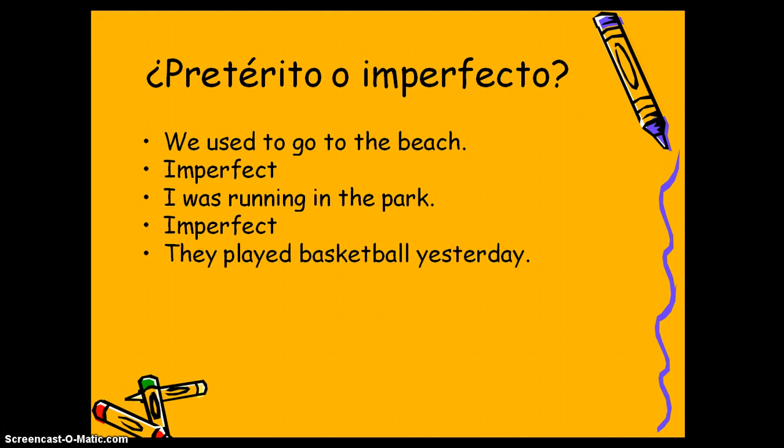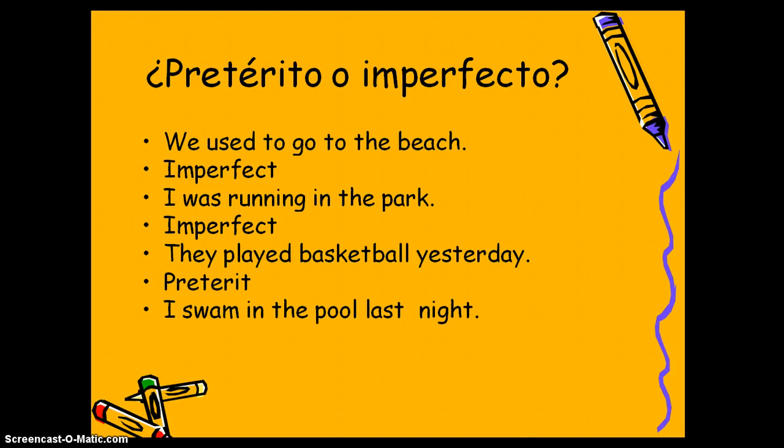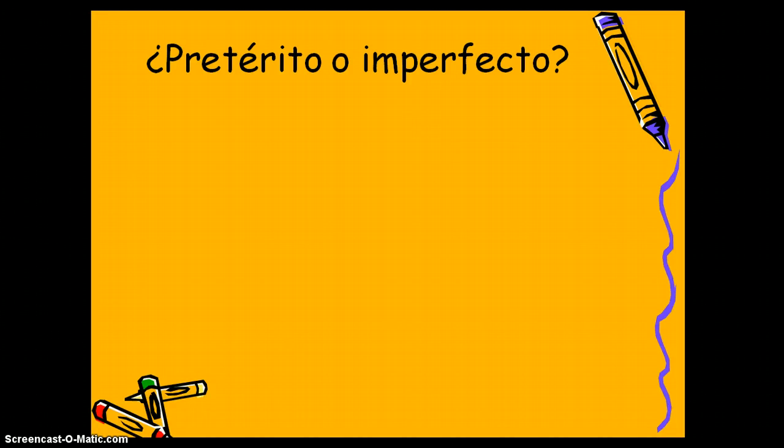They played basketball yesterday. We have the word yesterday, so we know specifically that it occurred and it finished yesterday. We would use preterite. I swam in the pool last night. We have that key of last night. We know specifically when it happened. Preterite.